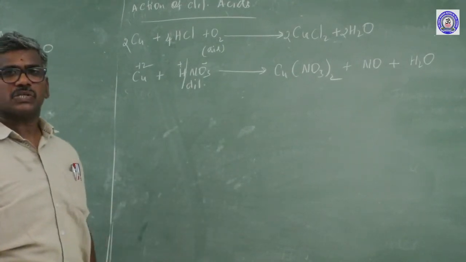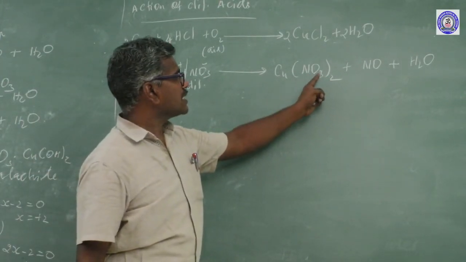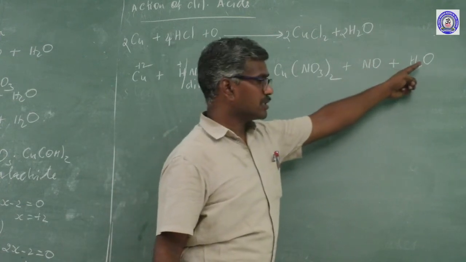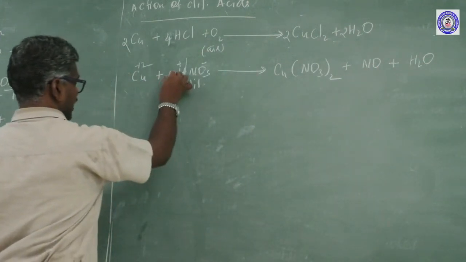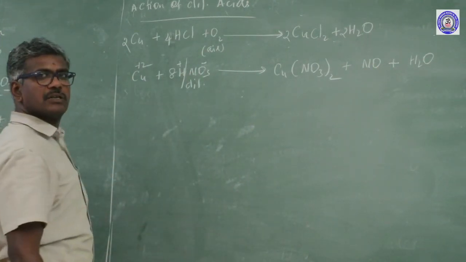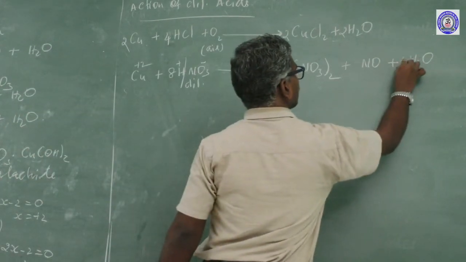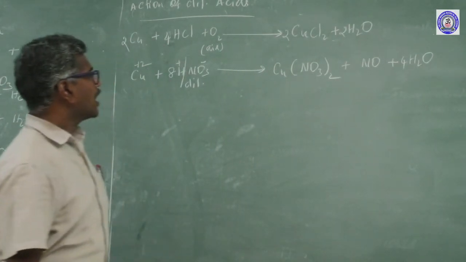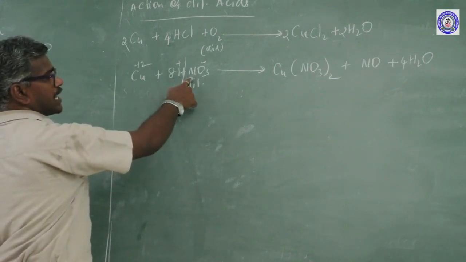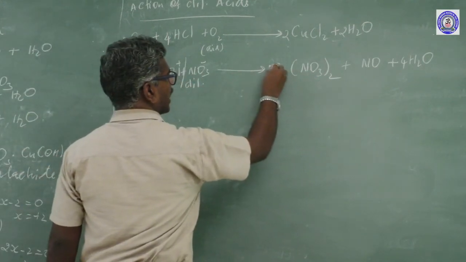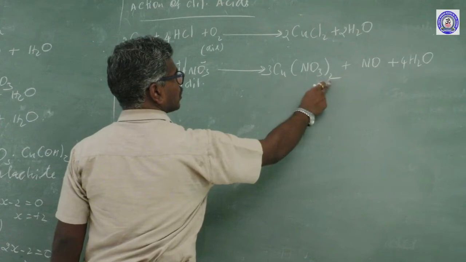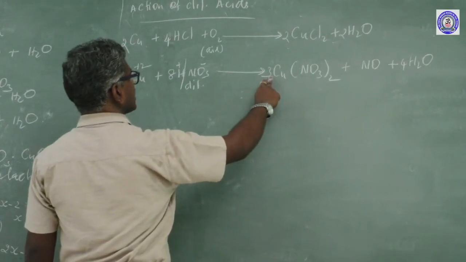Now balancing the equation. How many oxygen? 6, 7, 8. How to write? 8. How many hydrogen? 8 hydrogen. Here is 4 hydrogen. Next, how many nitrogen? 8 nitrogen. Here 2. How to write? 3 times 2 is 6.